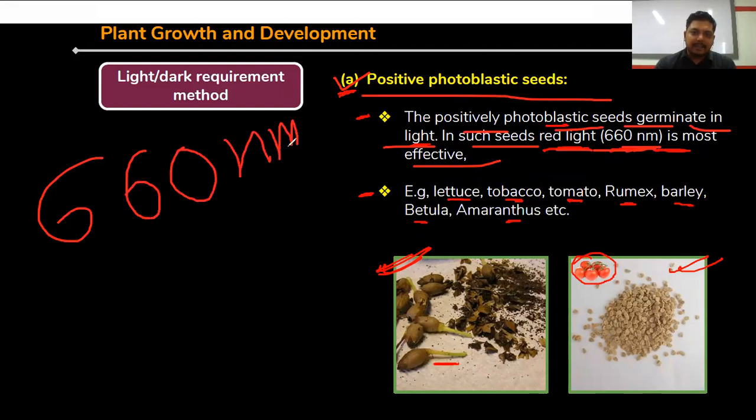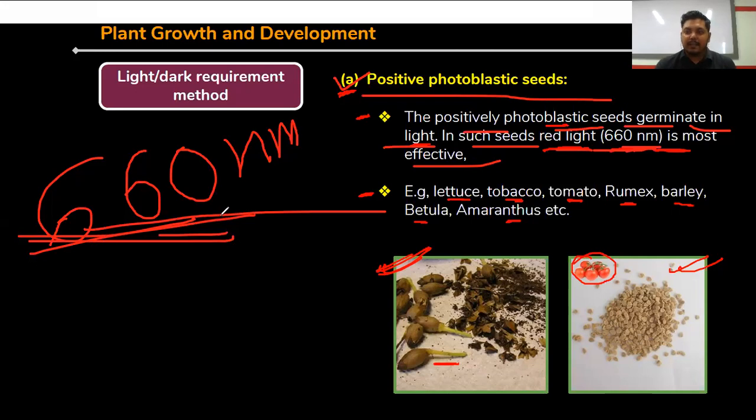This is called red light. Already you have learned about photosynthesis, where the red light is where photosynthesis is maximum. So in case of seed also, those are getting germinated. They are called positive photoblastic seeds, and here 660 nanometer is the wavelength where the seeds are germinated highly. For example, lettuce, tobacco, tomato, rumex, barley, betula, amaranthus. These are the examples of several positive photoblastic seeds. Clear?